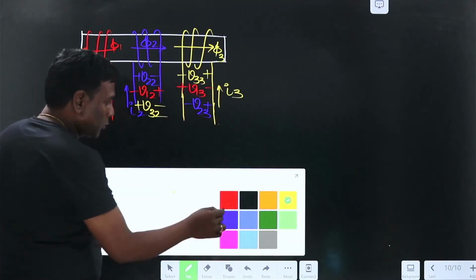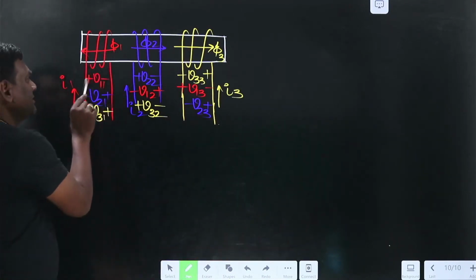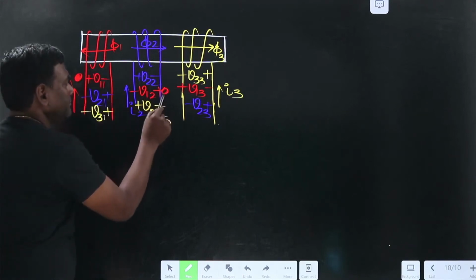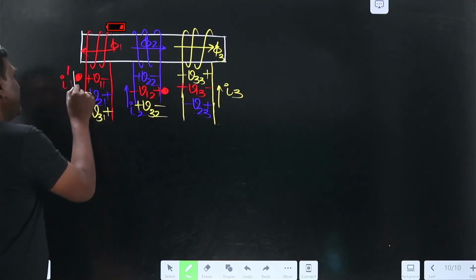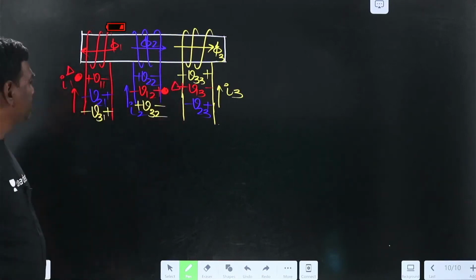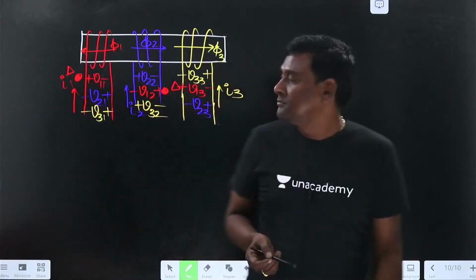Now we are supposed to keep dots. Simple. Means self, mutual. Now self, mutual, because different diagrams we have to use for the coupling.